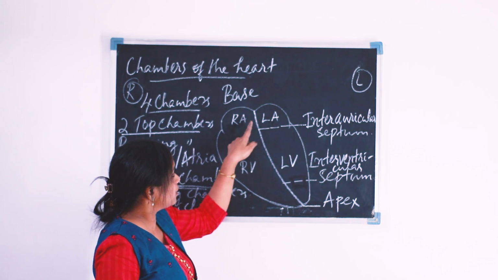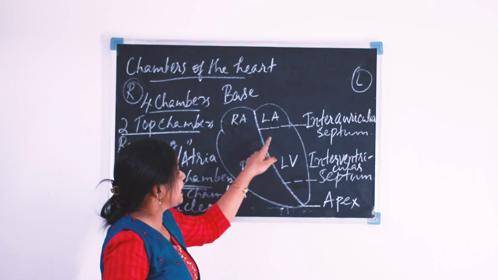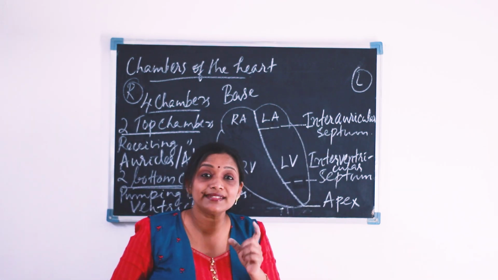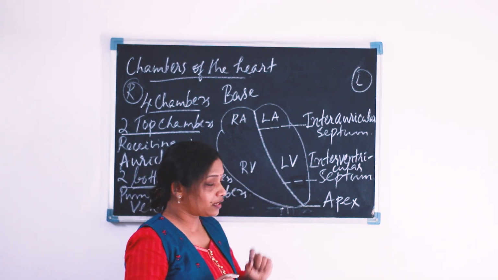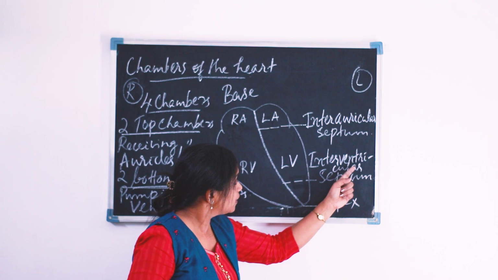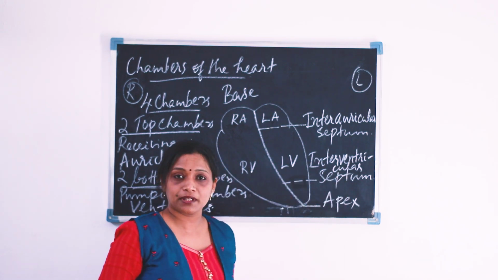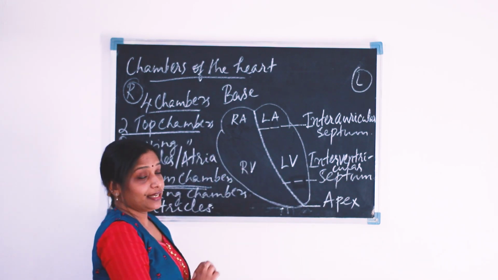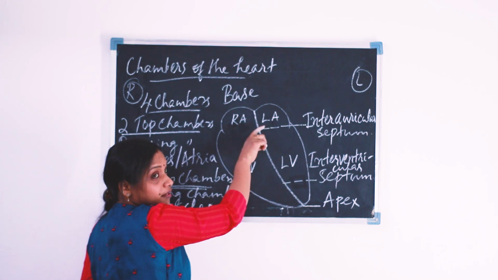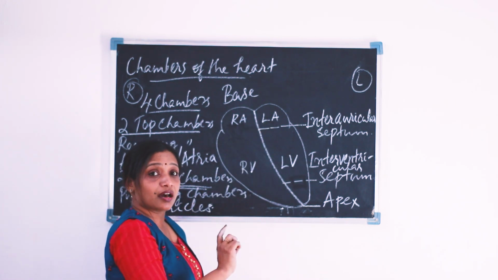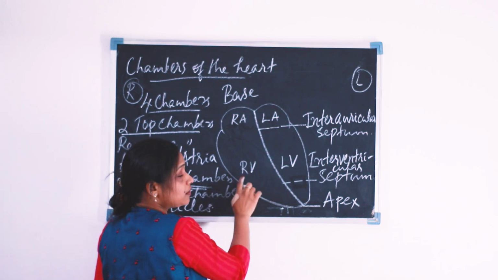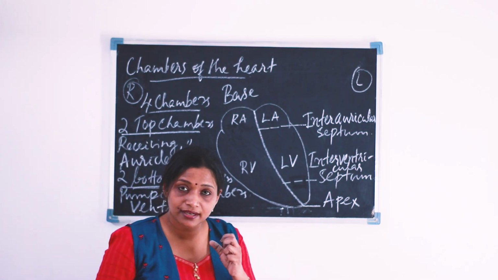The right auricle is separated from the left auricle through the interauricular septum, and the right ventricle is separated from the left ventricle through the interventricular septum. Similarly, the auricles are separated from the ventricles through certain valves.